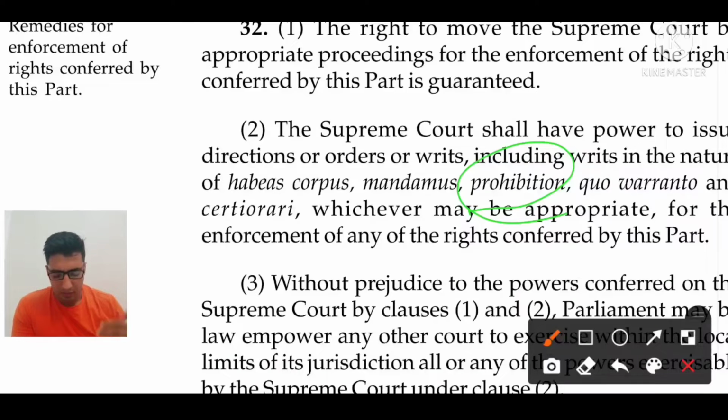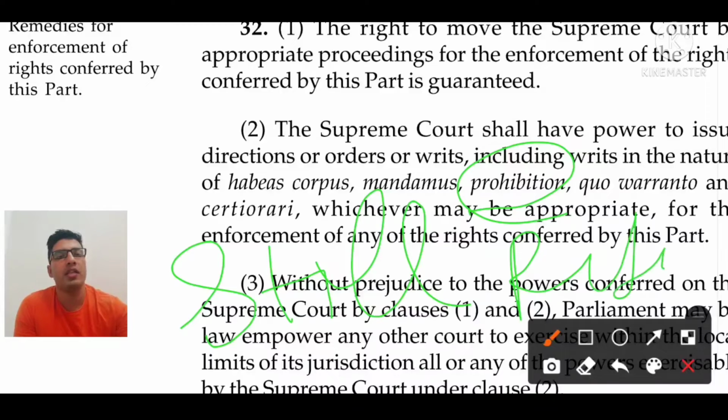In what circumstances can this be issued? If your case is still pending in front of the CAT and no verdict has come, then prohibition writs can be issued. We should keep in mind that if the verdict has not come, then prohibition can be issued. But certiorari, let's suppose your verdict has come.